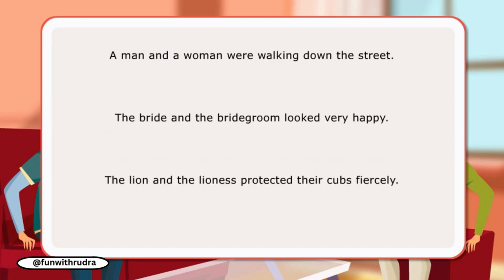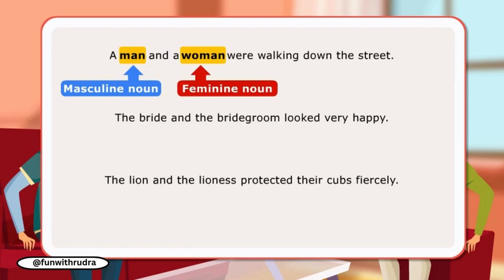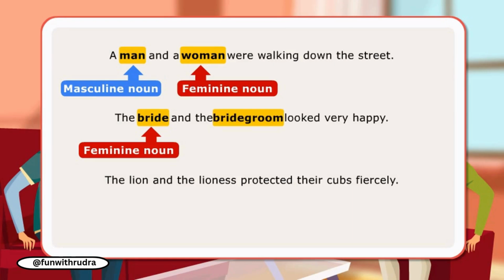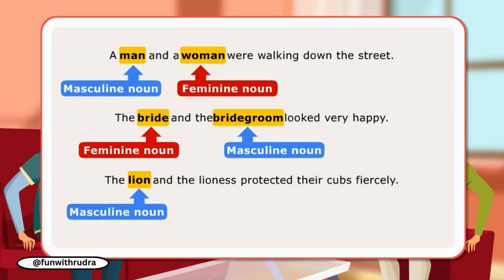In the first sentence, man is masculine noun as it represents a male, and woman is feminine noun as it represents a female. In the next sentence, bride is feminine being female and bridegroom is masculine being male. In the third sentence, lion is male and so masculine noun, while lioness is female and so feminine noun.